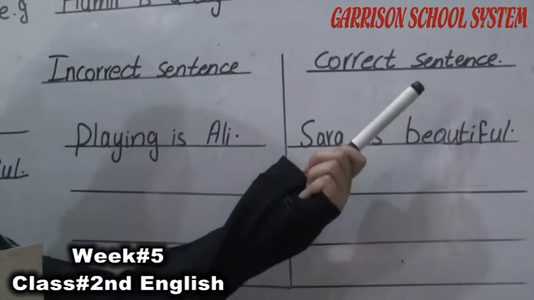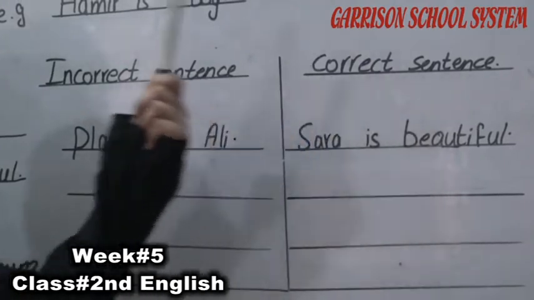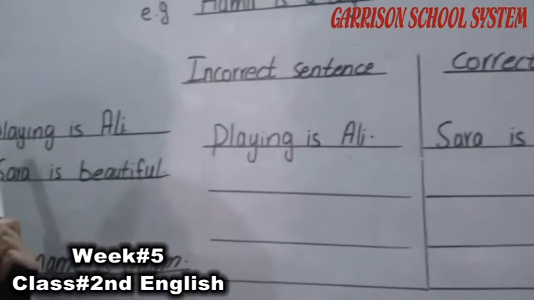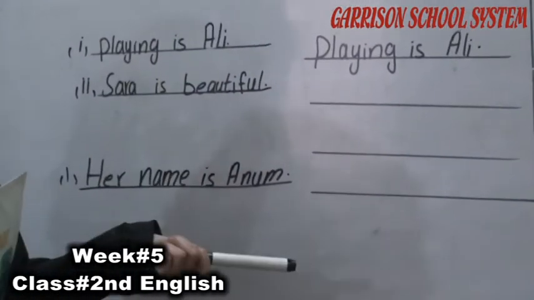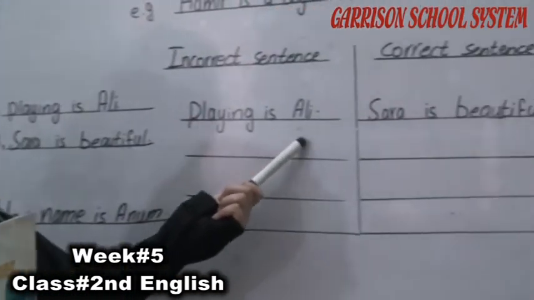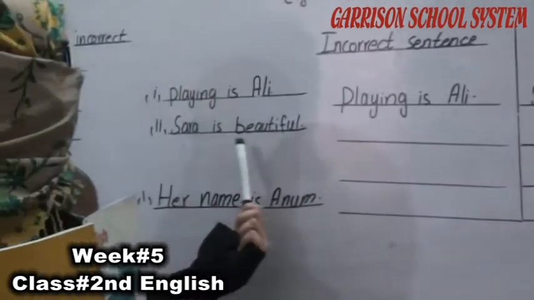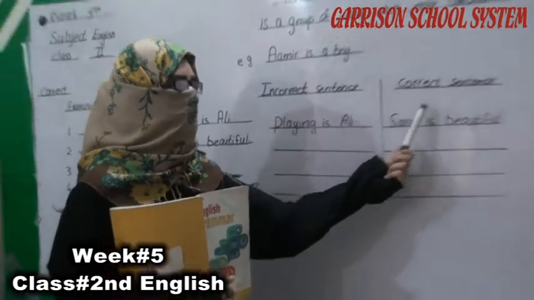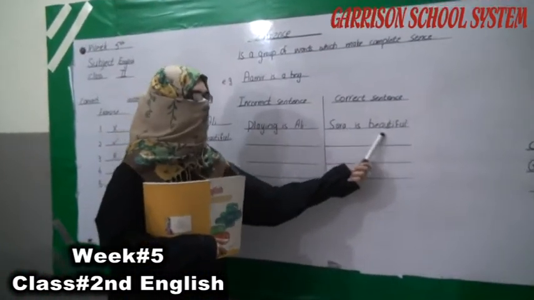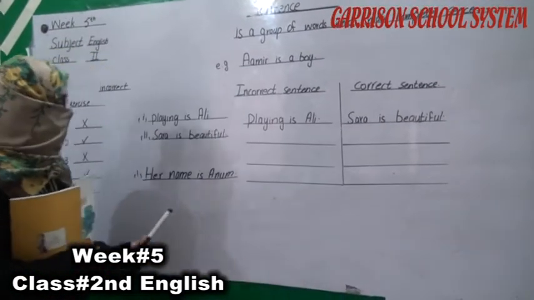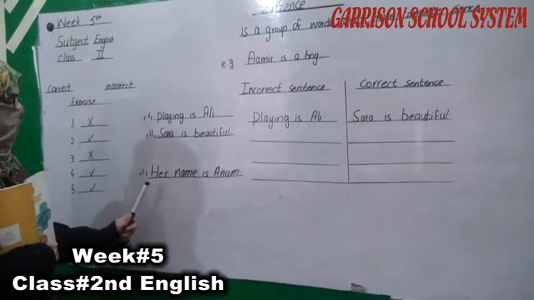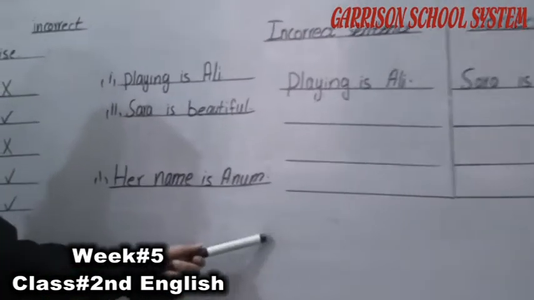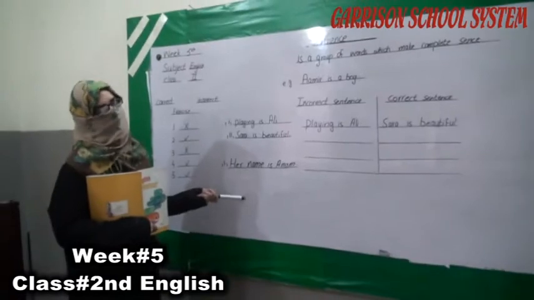Correct sentences are those sentences which are true. Now solve this exercise like playing is Ali. Where we have to put this? Playing is Ali. Sarah is beautiful. So that's why we put it in the correct sentences statement. Sarah is beautiful. Next one is rearrange this letter, like her name is Anam. Complete sense. So that's why we write there.